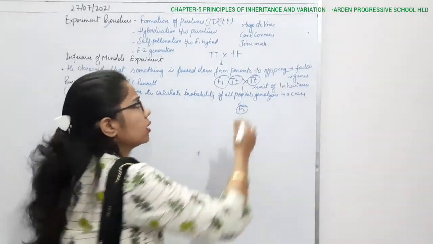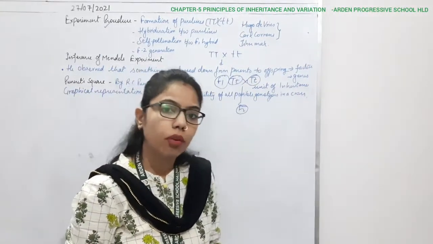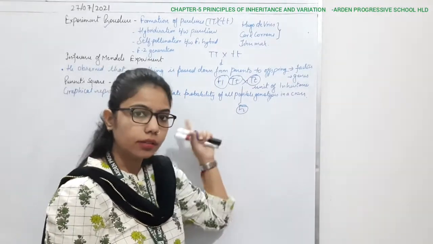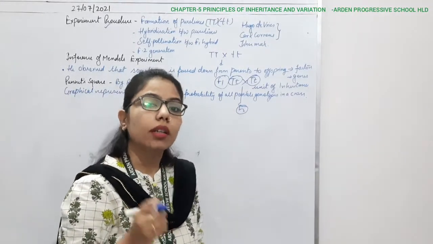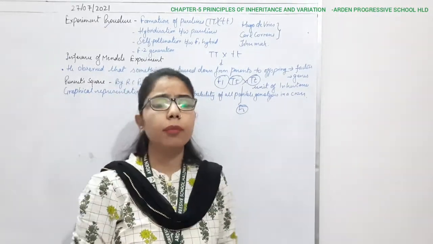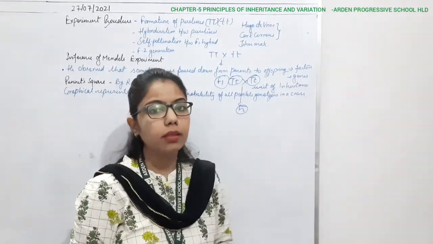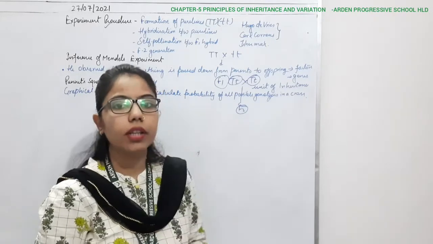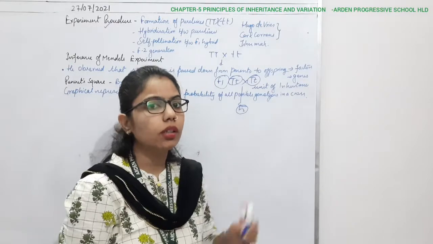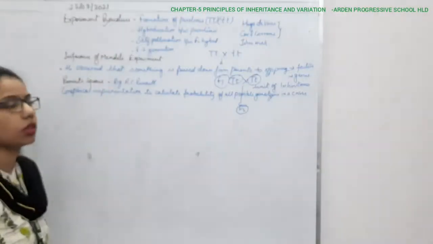Later on, Hugo de Vries, Carl Correns, and Tschermak also performed the experiment separately, and they concluded that the work done by Mendel was the correct method. But when Mendel performed his experiment, no one gave him any credit. Later, when this work was done by the other scientists, he got recognition for his work. So that is how the procedure goes.